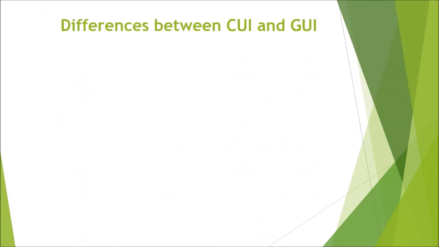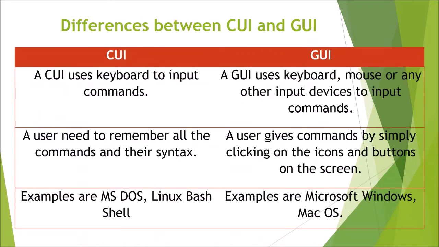Now, what are the major differences between CUI and GUI? At first, a CUI uses the keyboard to input the commands, but GUI uses keyboard, mouse or any other input devices to input the commands. In CUI, a user needs to remember all the commands and their syntax. But in GUI, a user gives commands by simply clicking on the icons and buttons on the screen. Examples of CUI are MS-DOS, Linux Bash Shell, etc. Examples of GUI are Microsoft Windows, Mac OS, etc.